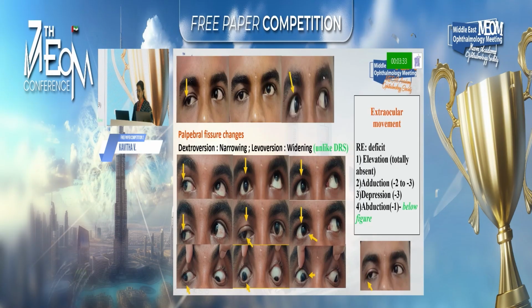Here are the pictures showing the primary position with ptosis, and on abduction, there is mild limitation in the right eye, and you can see the palpebral fissure width which is widening in adduction, which is unusual, unlikely of DRS. These are the 9 gaze photos. Elevation is totally absent and depression is also mildly limited, about -2. This is the abduction limitation in right gaze.